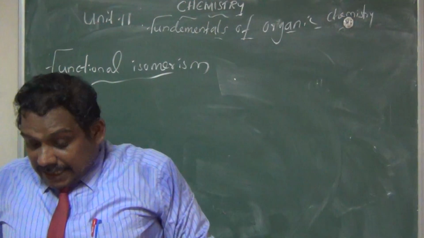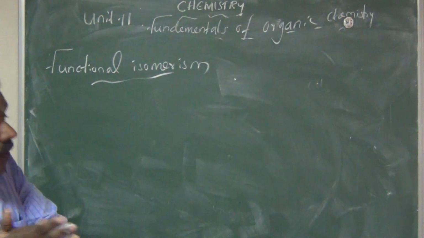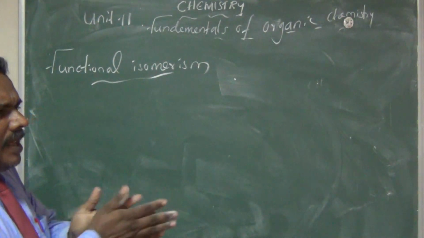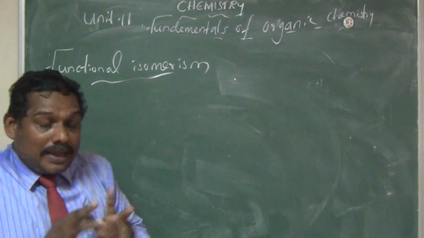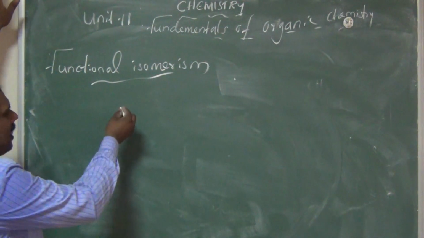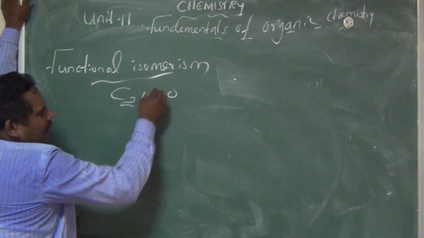Compounds having the same molecular formula but different functional groups are called functional isomers. Let us take one small example about functional isomers. The compounds having the same molecular formula, C2H6O, are a very good example.